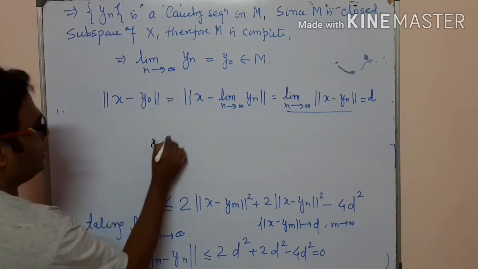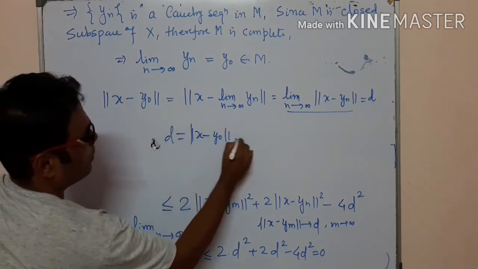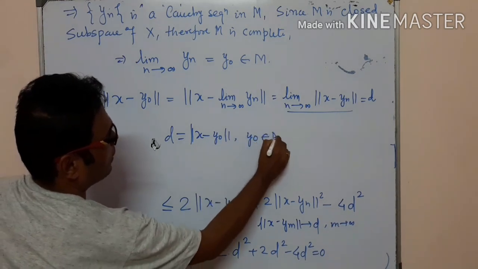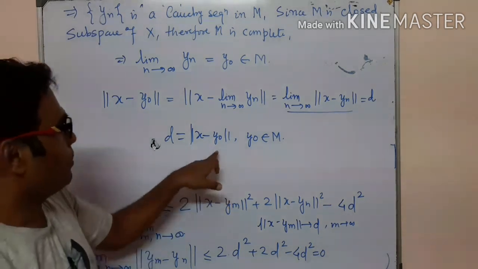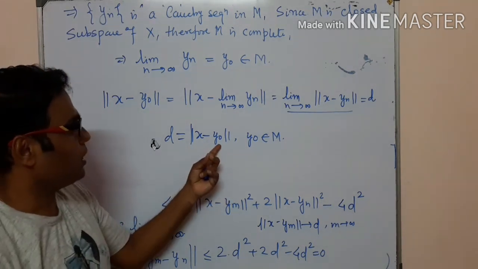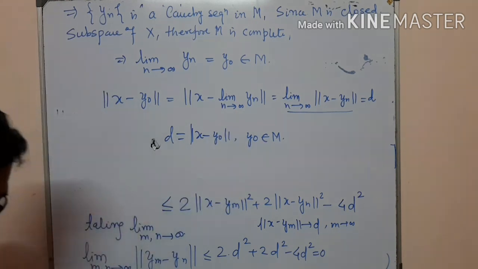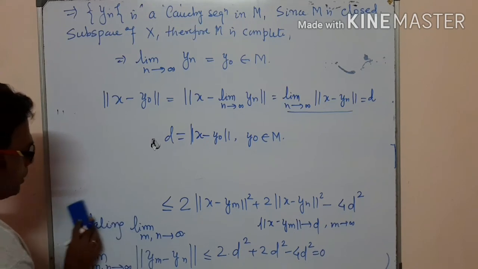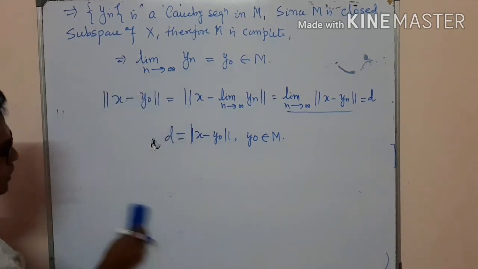So we have d equal to the norm of x minus y0, where y0 is a vector in M. Now we prove uniqueness, because in our lemma we show that this vector y0 is unique in M. Using the previous lemma concept, we can prove that it is unique.